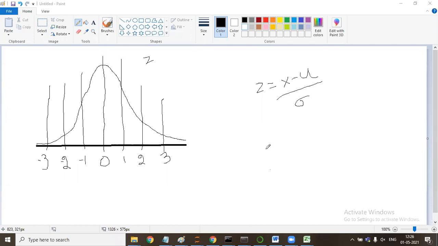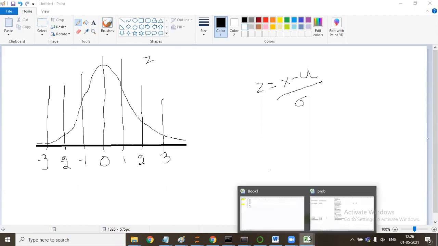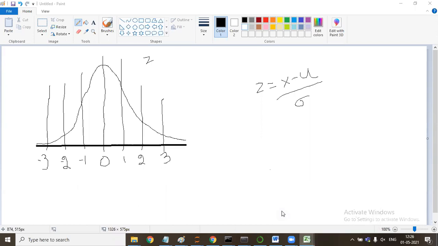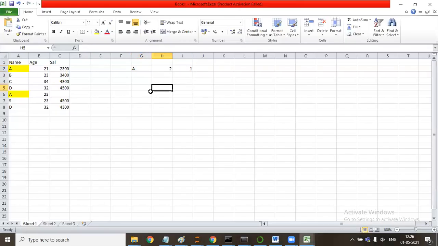So I will take an example. Okay, I will go to the Excel sheet. Let's say the average score which a person has in an IIT class is 500.